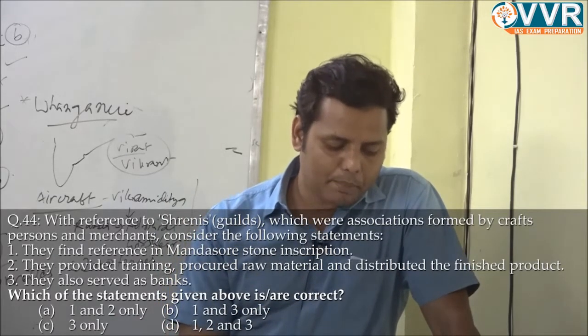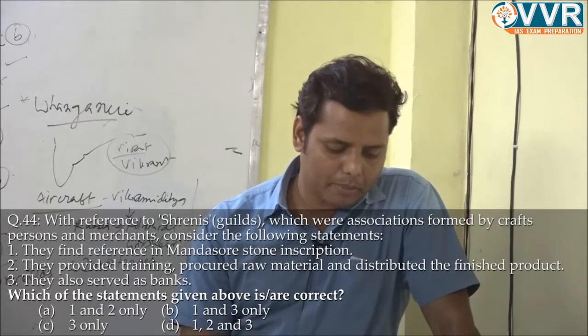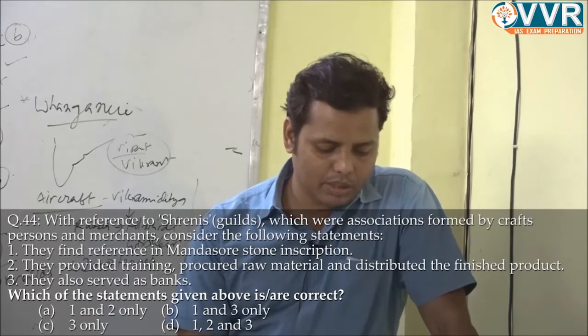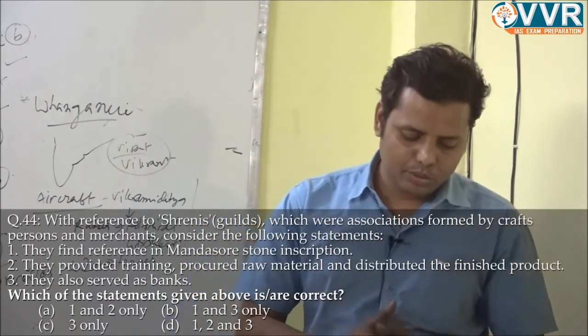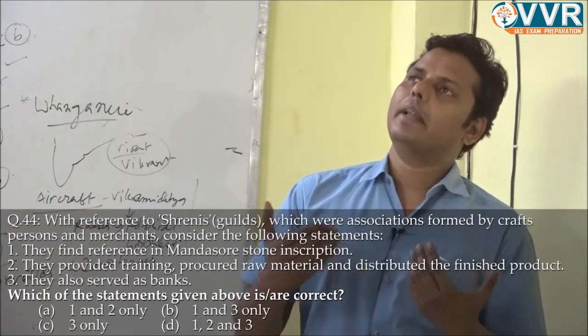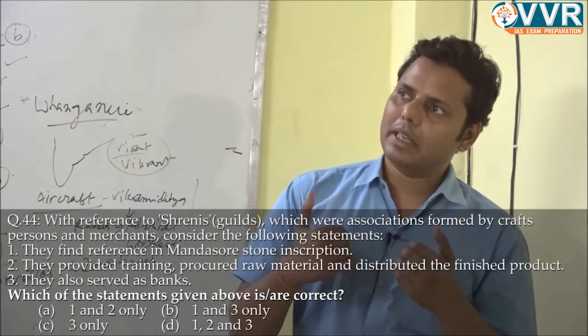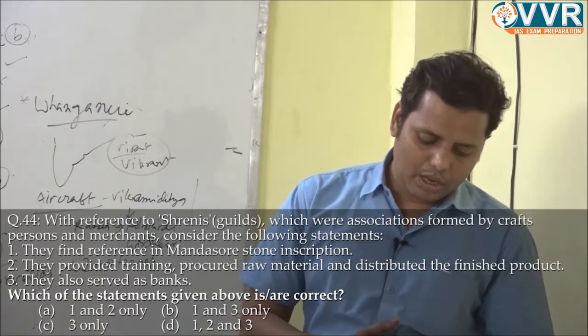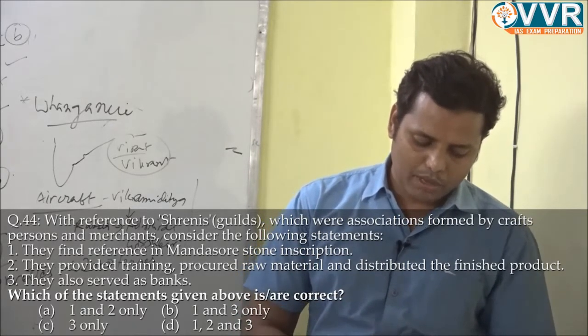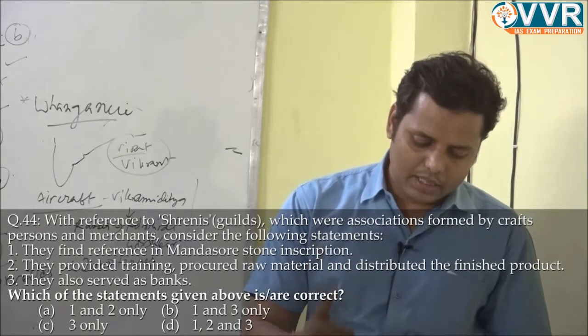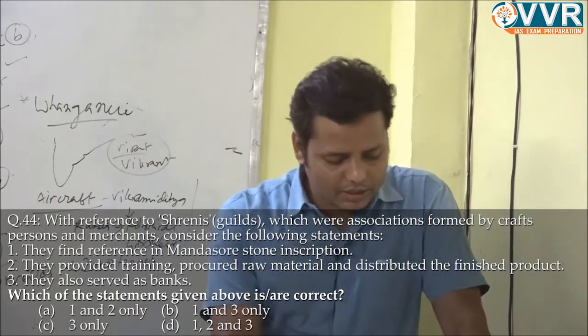The second, they provided training, procured raw materials, and distributed the finished products, right? This is true that the Shrenis used to provide different sorts of things. I mean, they used to provide the training for that particular craft, right? They used to provide the raw materials, they used to distribute the items or the products. So these kinds of functions were being done by the Shrenis. So this is again correct.